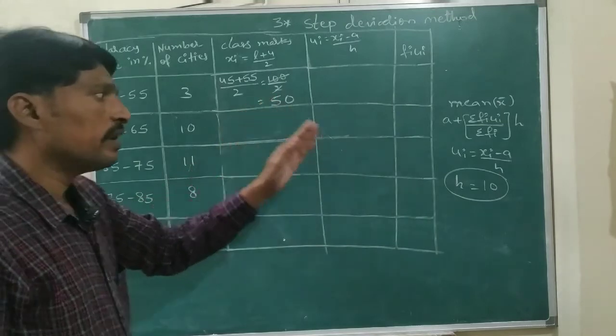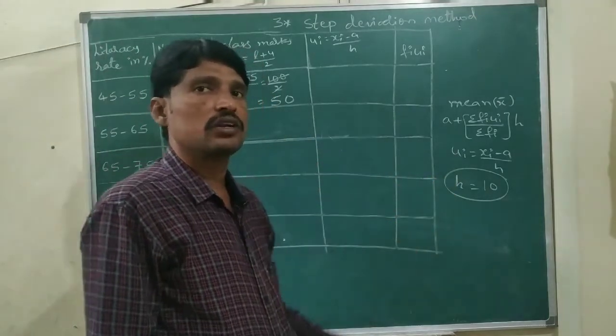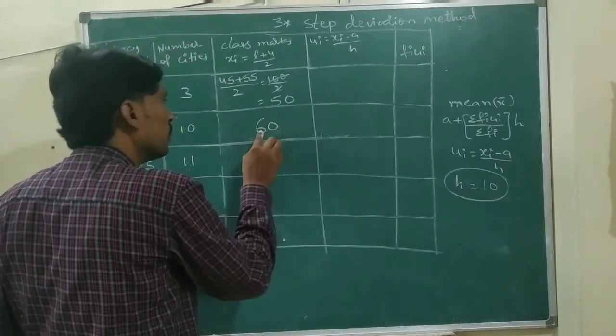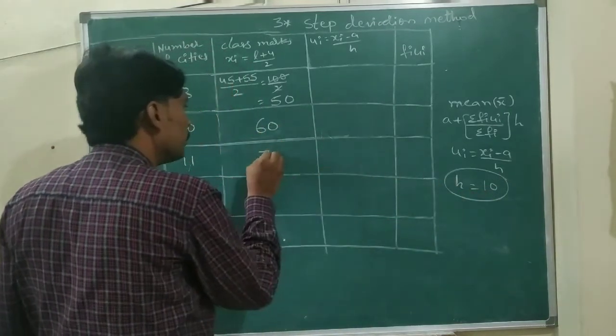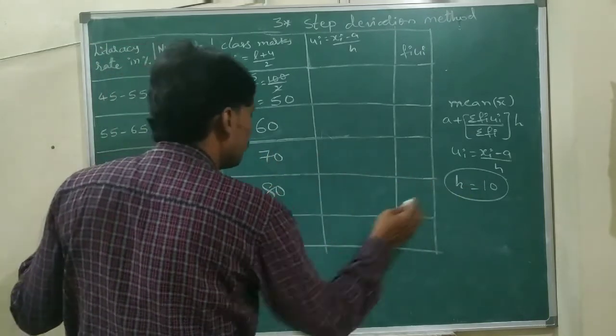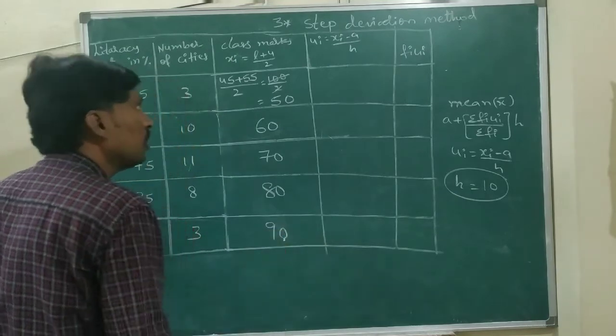So to this class mark we can add the height of the class, and we get the next class mark. 50 plus 10 is 60. 60 plus 10 is 70. 70 plus 10 is 80. 80 plus 10 is 90.